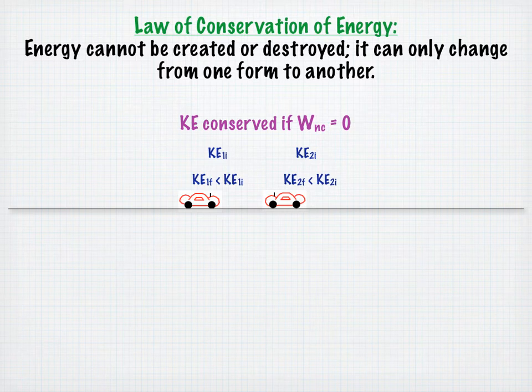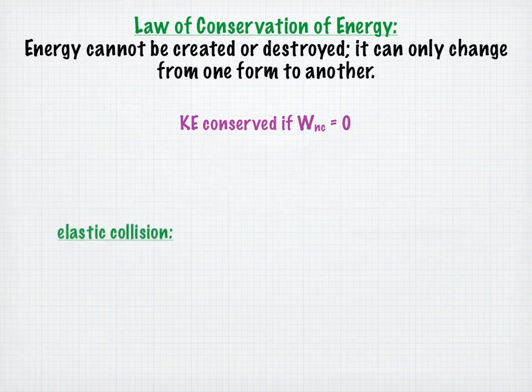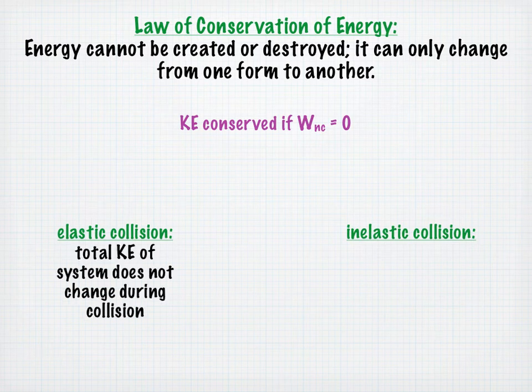We classify collisions as elastic or inelastic, depending on whether the total kinetic energy of the system changes during the collision. In an elastic collision, the total kinetic energy of the system does not change during the collision. An example of an elastic collision would be a ball that could reach the same height it was dropped from after colliding with the floor. In this case, the total kinetic energy of the ball before the collision is the same after the collision.